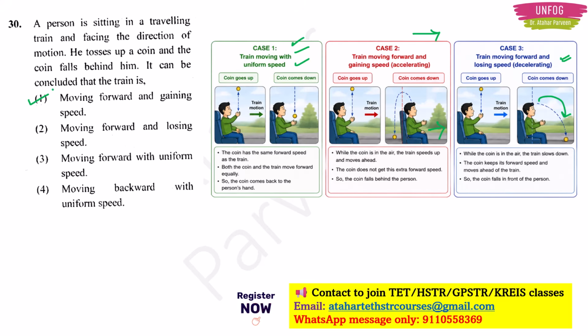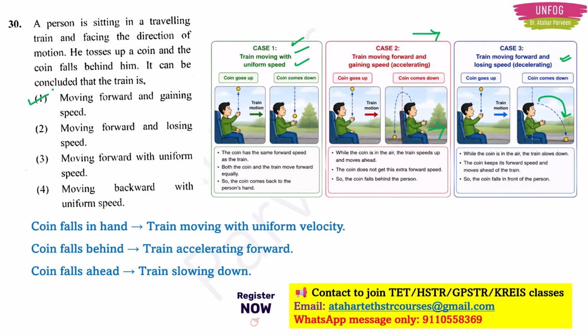Okay, so friends who were discussing this for many, I can say even a few years actually, this is the question of discussion always. So let me make it clear here. If the coin is falling in your hand, it means that the train is moving with uniform velocity. If it is falling behind you, it means that the train is accelerating forward. And if it is falling in front of you, it means that the train is slowing down or decelerating. Okay.